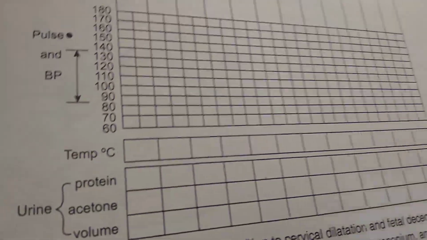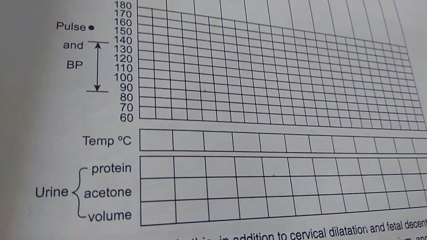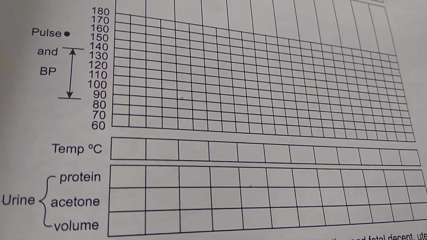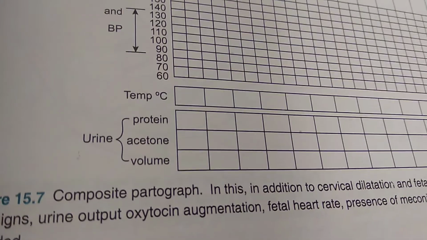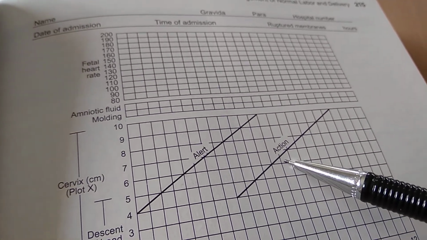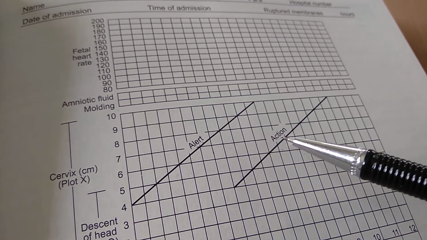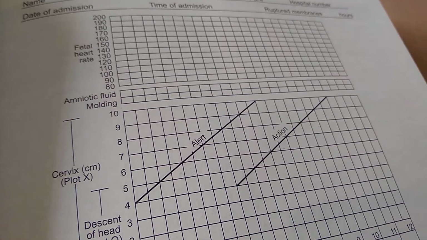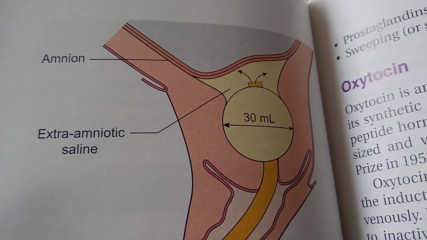You will keep a record of how it is progressing. Then urine: how much protein, how much acetone, what's the volume of urine. So what is this? This is a partograph. Very good. In this, you will learn that this is the alert line and this is the action line. So you have to take action here and here you have to be alert. Okay. What is this, guys?